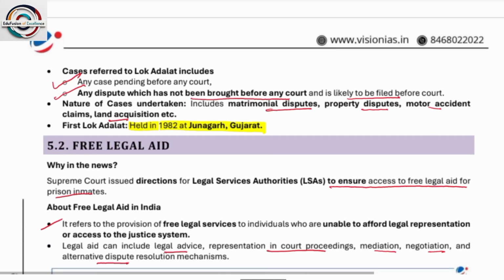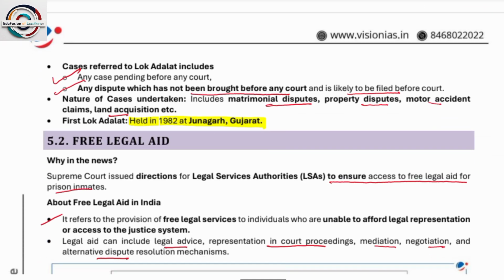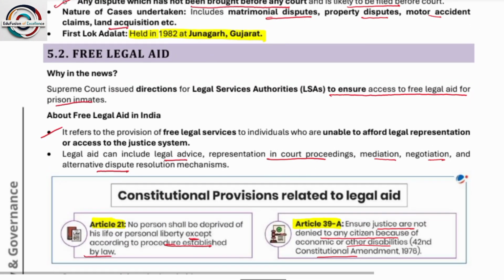Cases referred to Lok Adalat include any case pending before any court, and any dispute which has not been brought before any court and is likely to be filed before a court. Nature of cases undertaken are matrimonial disputes, property disputes, motor accident claims, land acquisition, etc. The first Lok Adalat was in Gujarat, Junagadh.